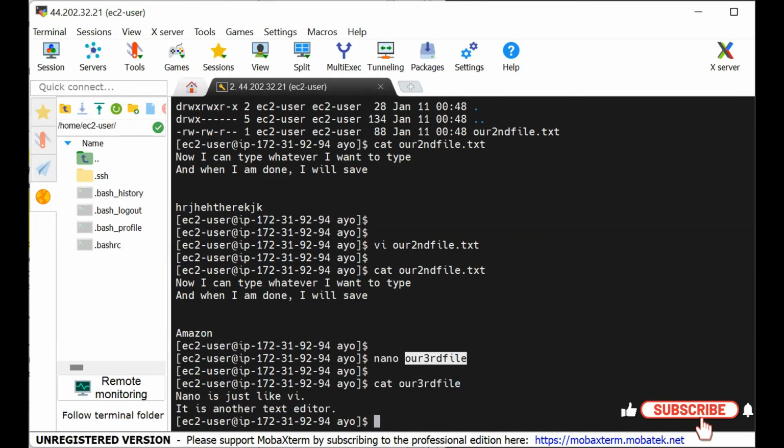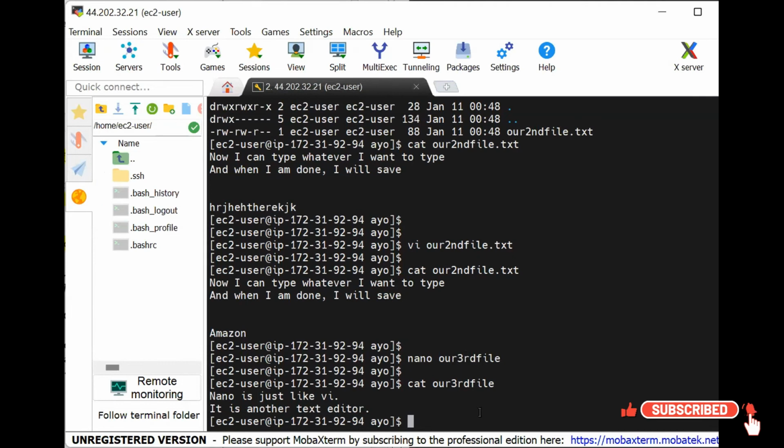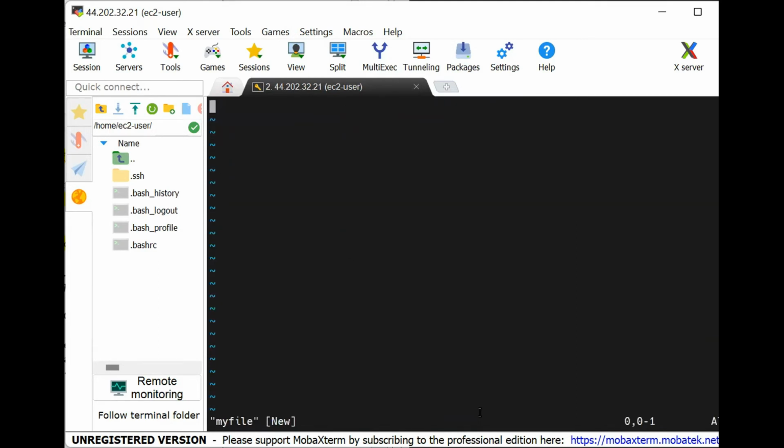And then there is another text editor again called Vim. You don't need to know all of them. Just vim my file. It's another one, just like VI. It's just a modified version of VI. All right. So just choose one between nano and VI. Whichever you like, use it.